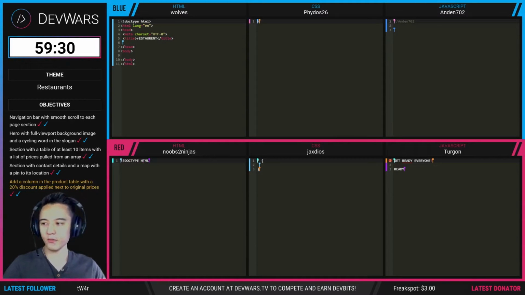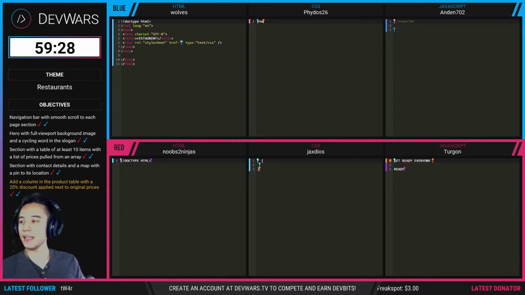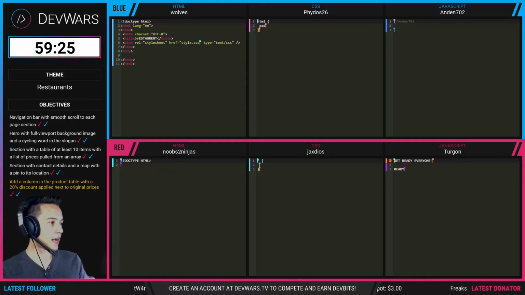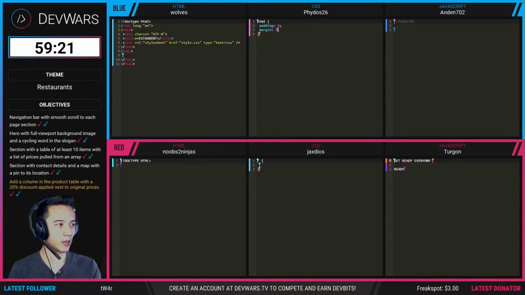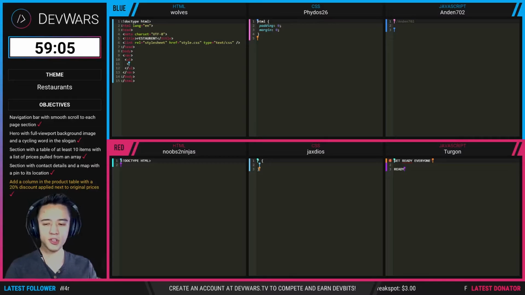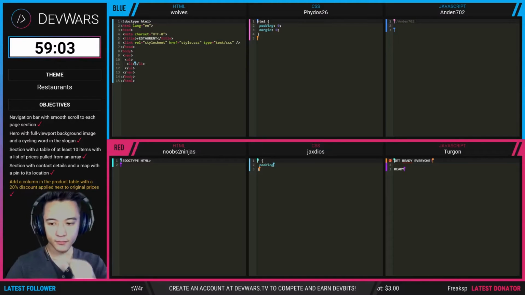So we see blue team has already got their boilerplate set up. They got their standard HTML tags, head tags, body tags, getting ready to type in their content. Well, actually, he's already getting stuff in there, and he's using Emmet. So blue team has a huge head start already.